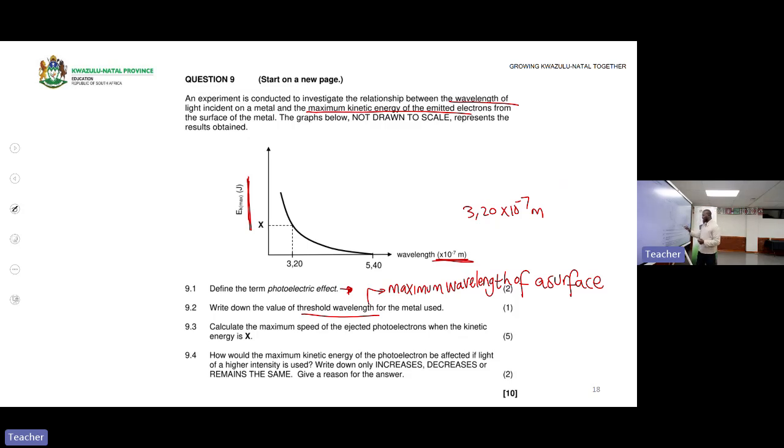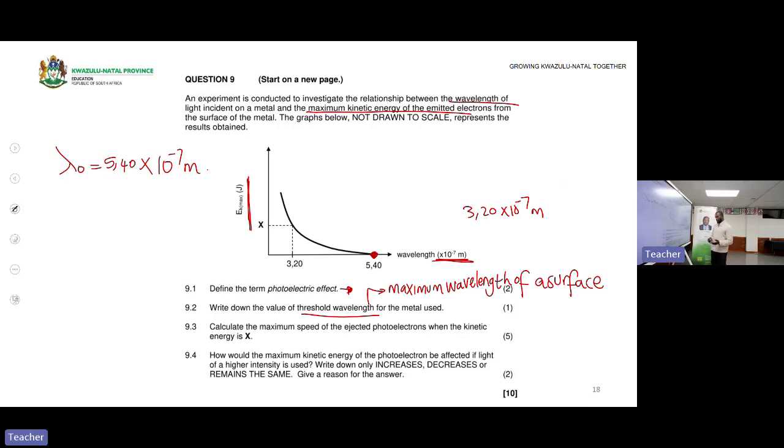Now, look at these numbers we are given here. The maximum number here is 5.40. So the value of the threshold wavelength will then be 5.40, don't forget to multiply by what is inside the bracket, times 10 to the power of -7 meters. So this is your maximum wavelength or threshold wavelength.